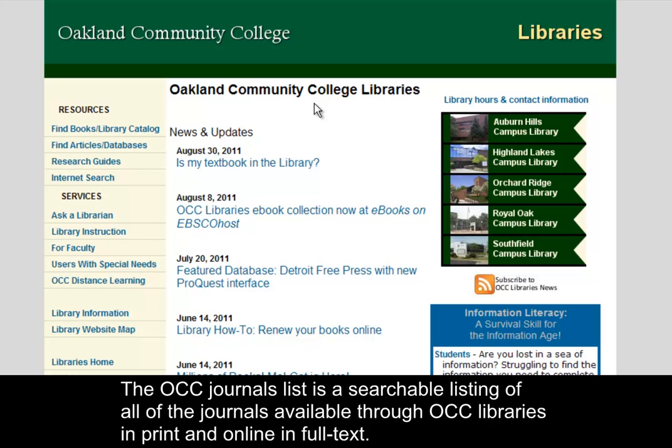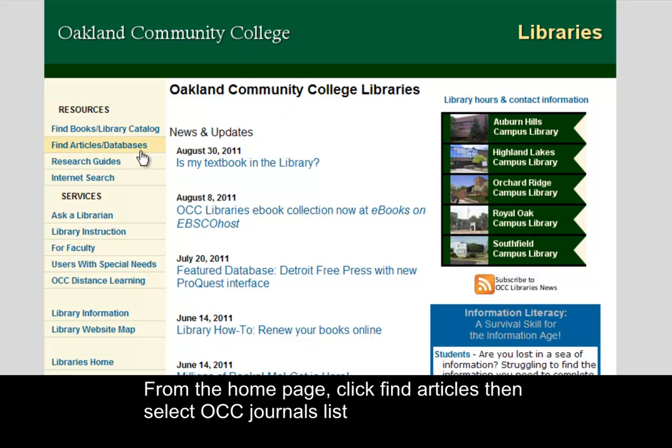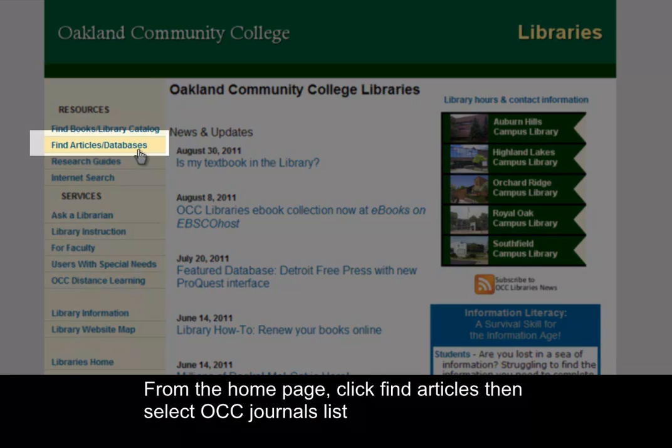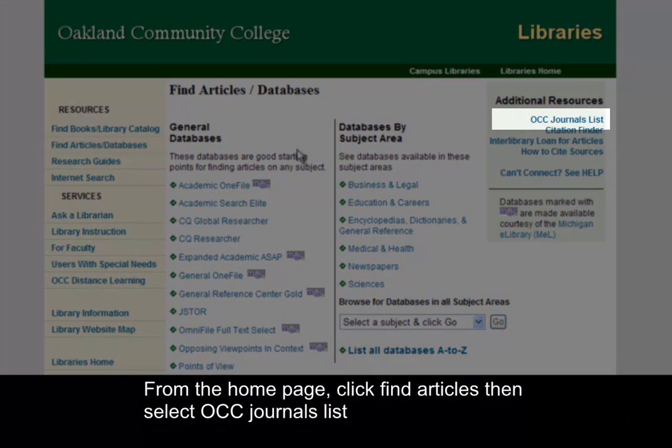The OCC Journals list is a searchable listing of all of the journals available through OCC libraries in print and online in full text. From the home page, click Find Articles, then select OCC Journals List.